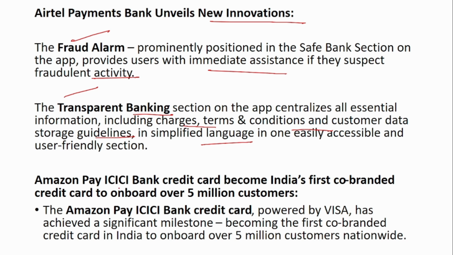Next is that Amazon Pay ICICI Bank credit card becomes India's first co-branded credit card to onboard over 5 million customers. The Amazon Pay ICICI Bank credit card, powered by Visa, has achieved a significant milestone, becoming the first co-branded credit card in India to onboard over 5 million customers nationwide. So they might ask you a question like which is the first credit card that has onboarded 5 million customers nationwide. You have to know that it is the Amazon Pay ICICI Bank credit card.